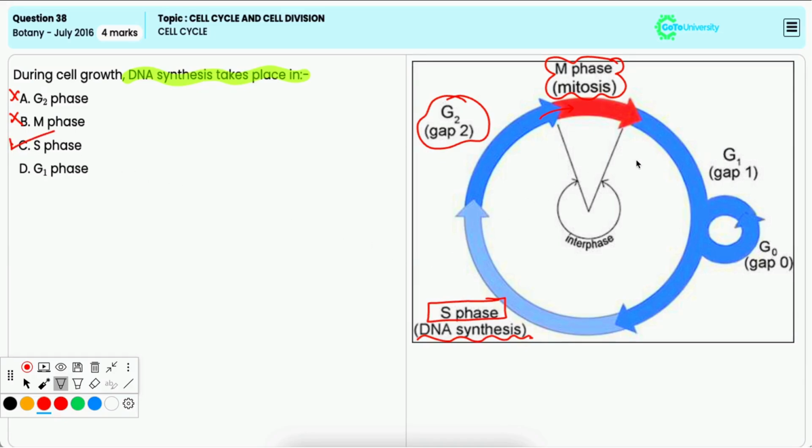Option D, G1 phase. It is also incorrect because the gap 1 phase, that is the G1 phase, is the phase where the cell grows and performs normal functions. But DNA synthesis does not occur here.